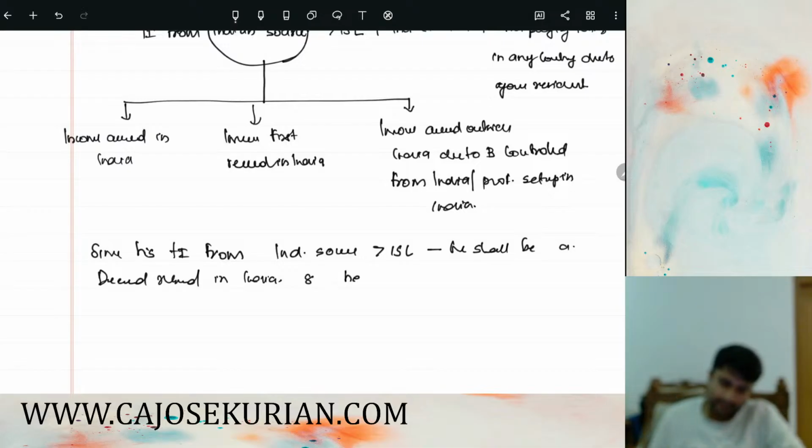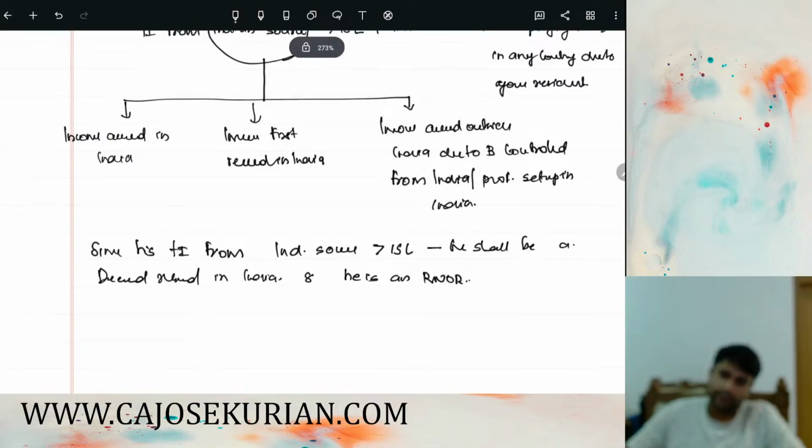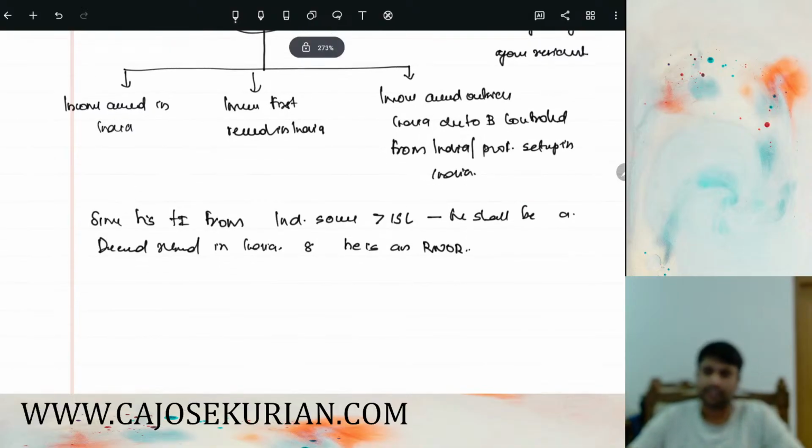And he is an RNOR. We can call him an RNOR because all the deemed residents are always RNOR. Now listen. If he is an RNOR, which incomes are taxable in his hands? That also we should know.